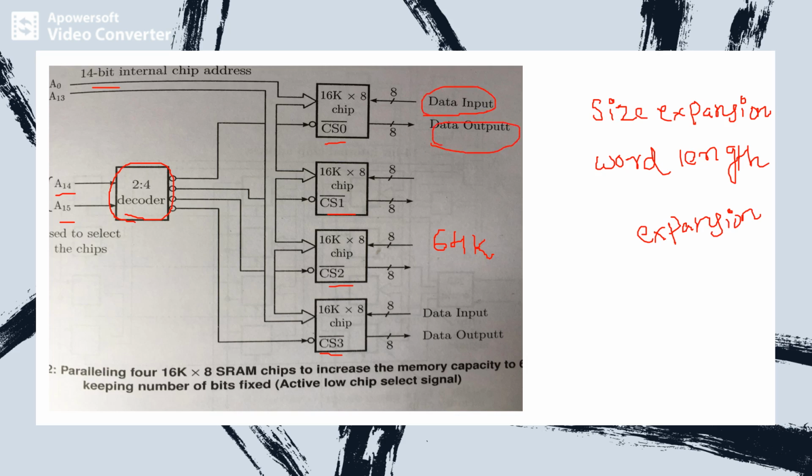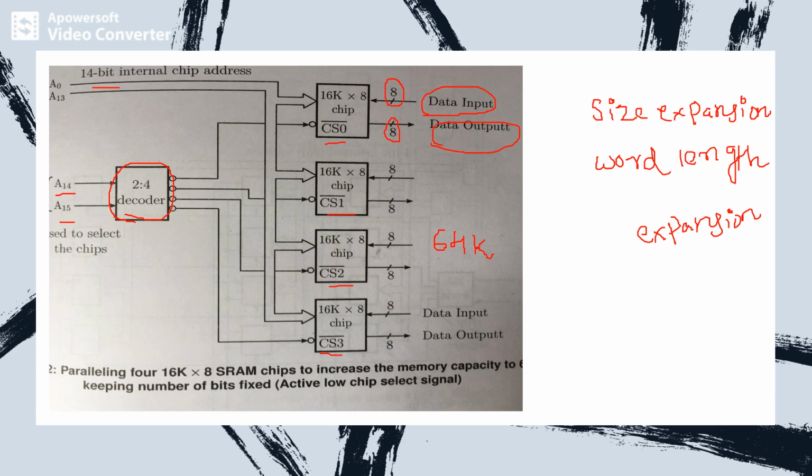In general we can also consider bidirectional data input and output lines, but in the diagram we considered separate data input lines as well as data output lines. All the data input and data output lines are connected separately to the individual blocks, and for each block we have 8-bit data input as well as data output lines.